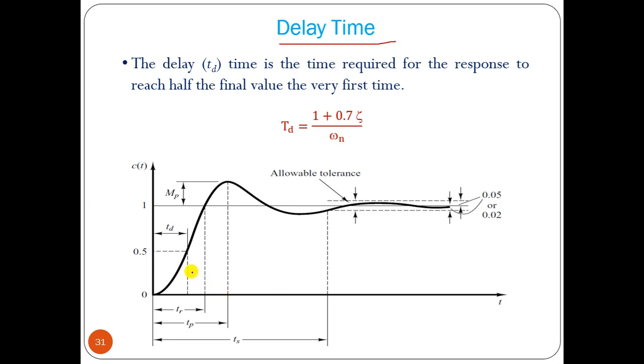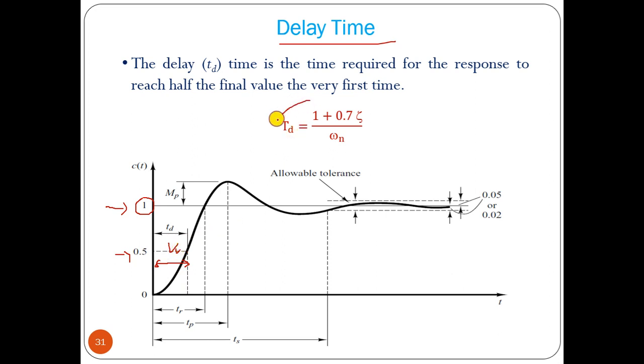Delay time is the time required for the response to reach 50% of the final value. As we are applying step input, the output final value should be 1. So how much time will it take to reach 0.5 value? That is called delay time.